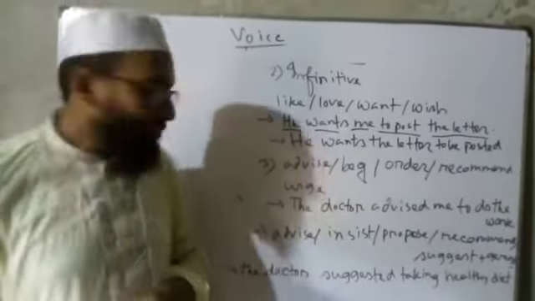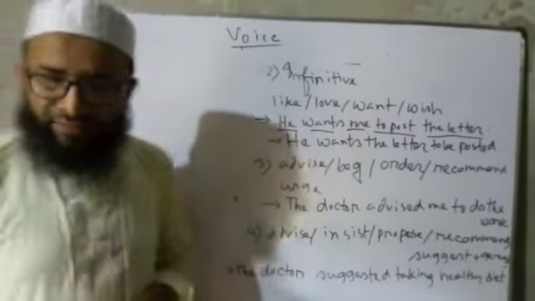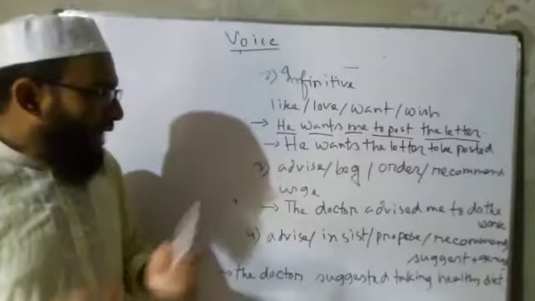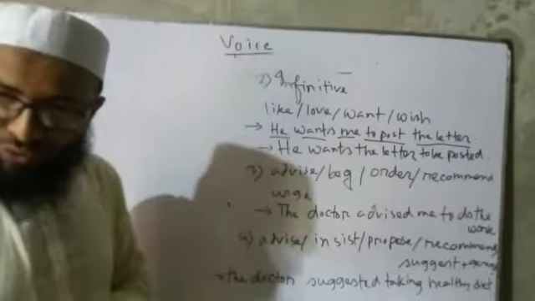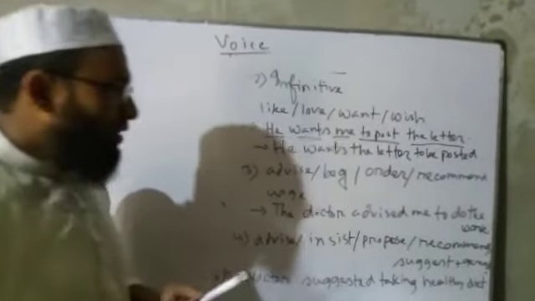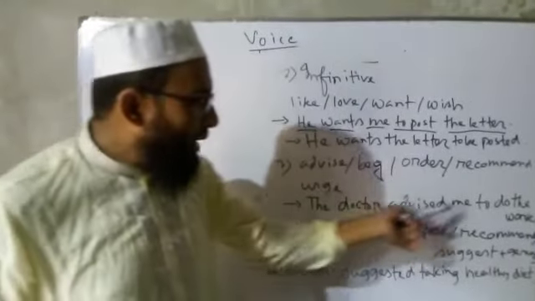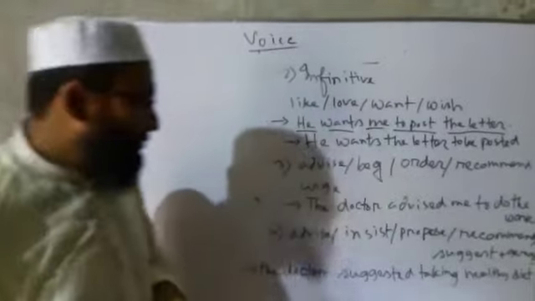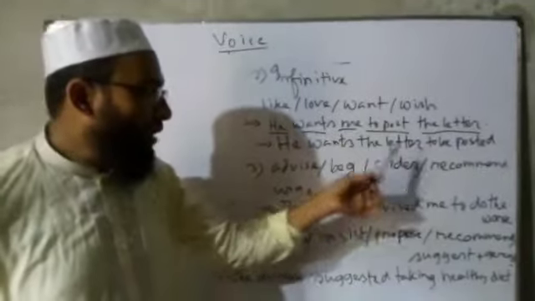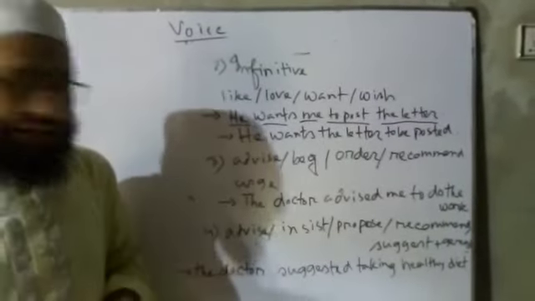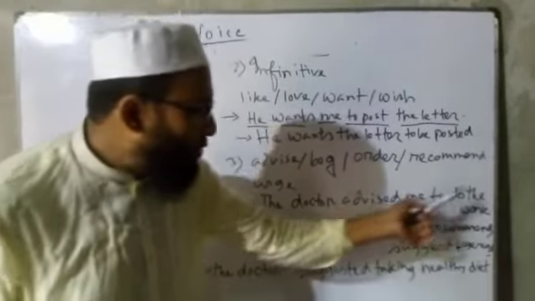Another rule is if there is advise, beg, order, recommend, urge. If there is any word from these, how can we change from active to passive? There will be should at the end of the words. Then the verb will be in past participle. For example: the doctor advised me to do the work. Here there is advise. So if there is any word from advise, beg, order, recommend, urge, we have to change the voice like this.